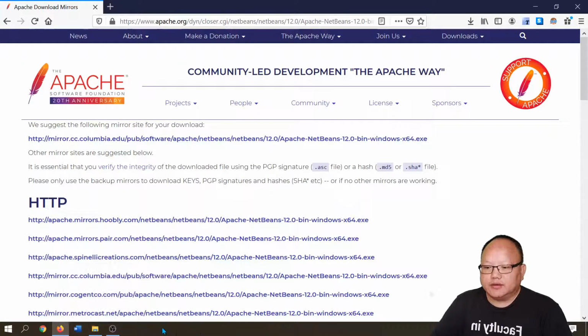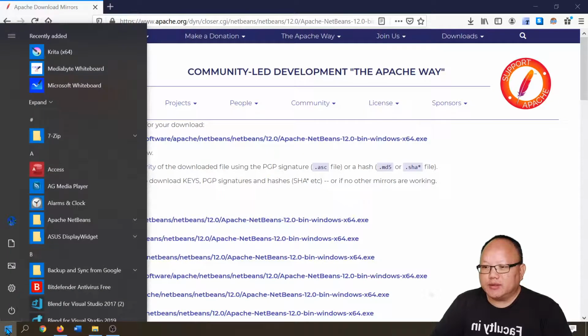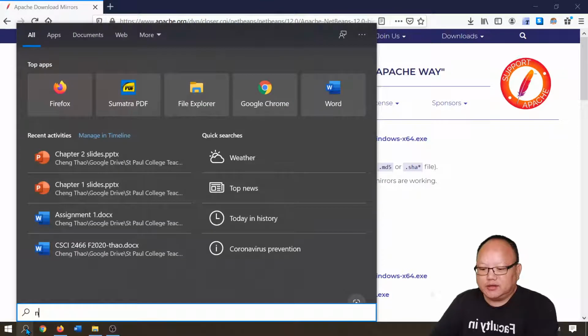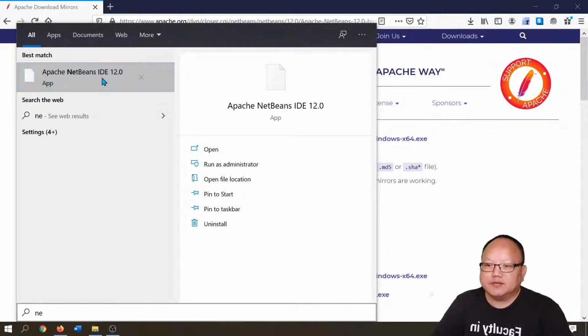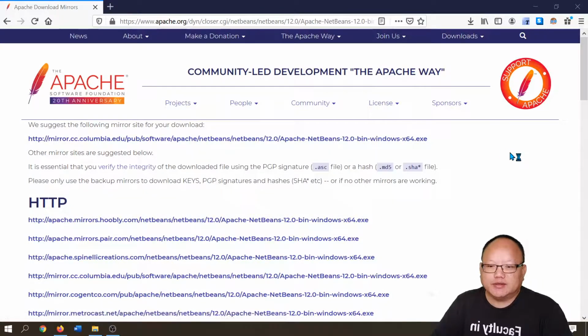Okay, so now we can run our NetBeans. I'm just gonna do a search quickly because I don't want to browse for NetBeans.